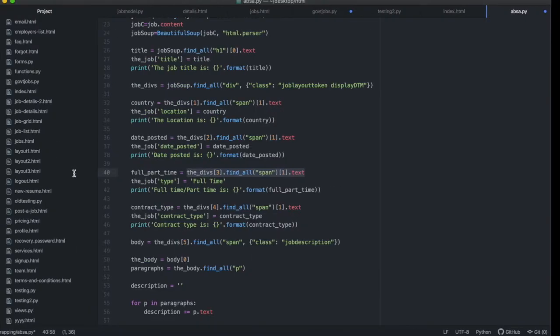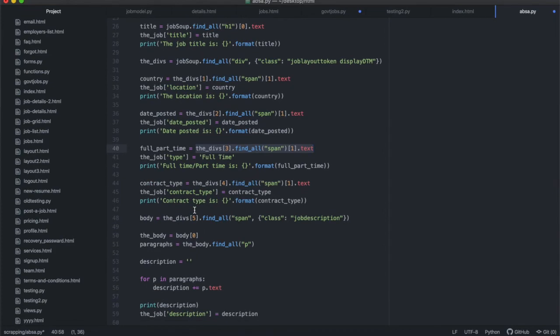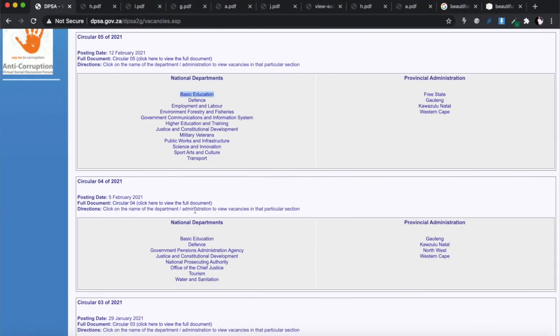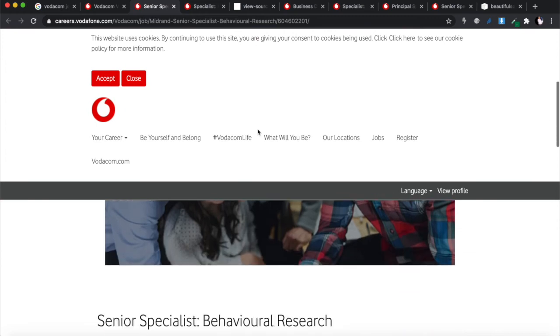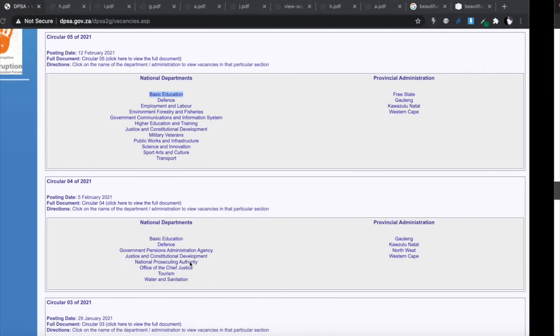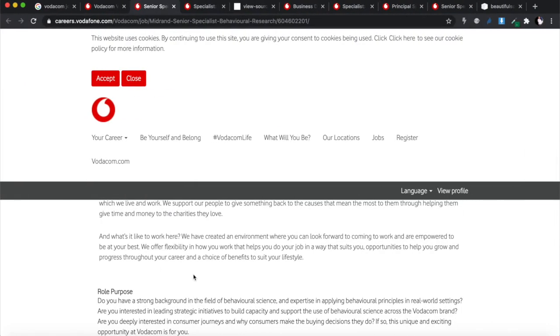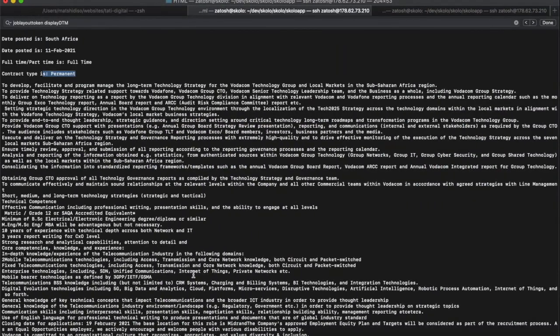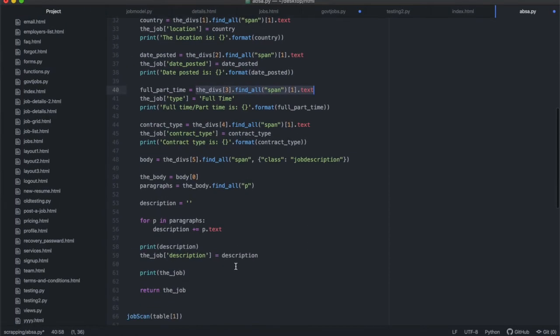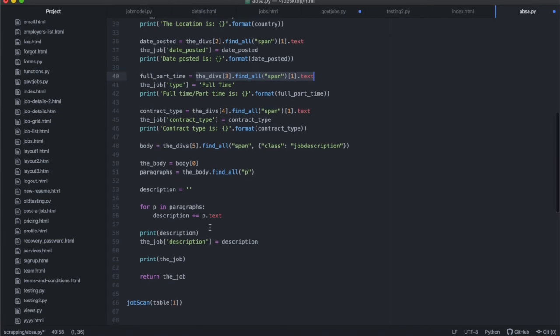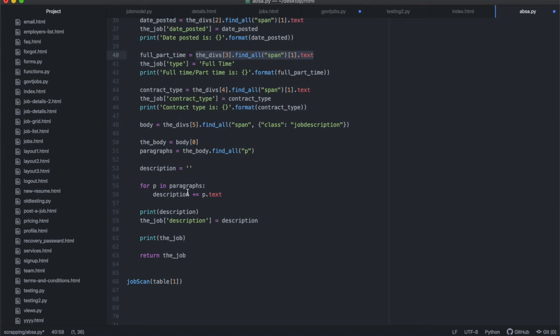And then this is what I was talking about. The whole arrangement over here keeps changing every time, so it is always different. So what I've done is pull out all the paragraph tags and then concatenate them. I'm saying paragraphs is this body, which I know is divs at 5. I want to find all the paragraphs, create a new string, concatenate it all together, add all the paragraphs into one long string, and call that the description.